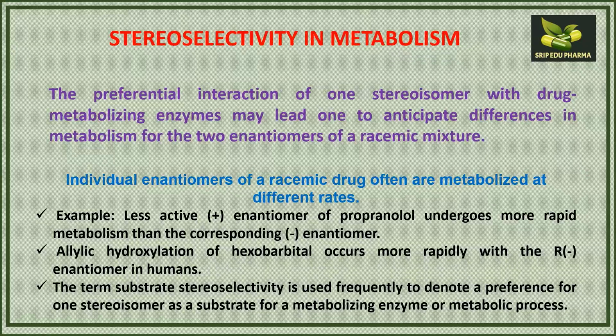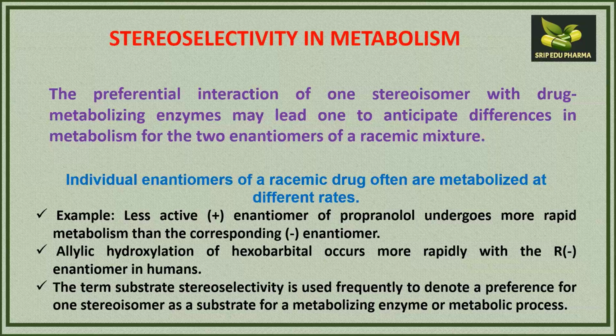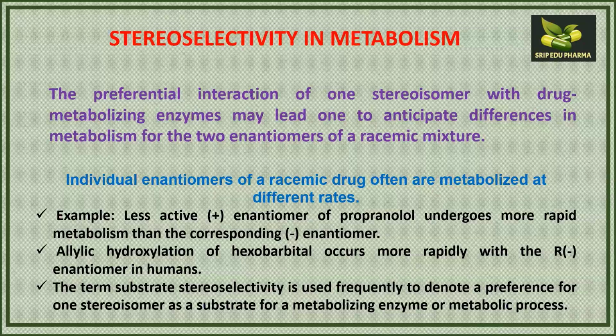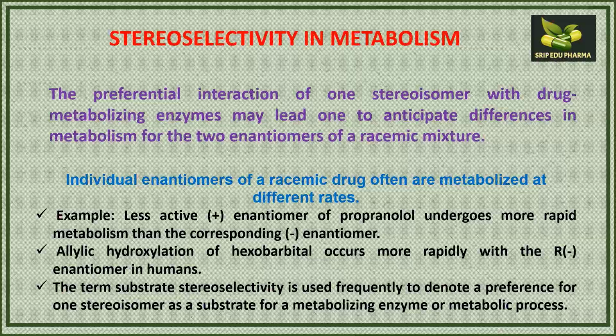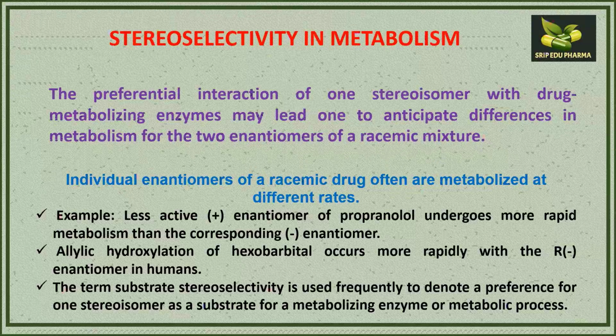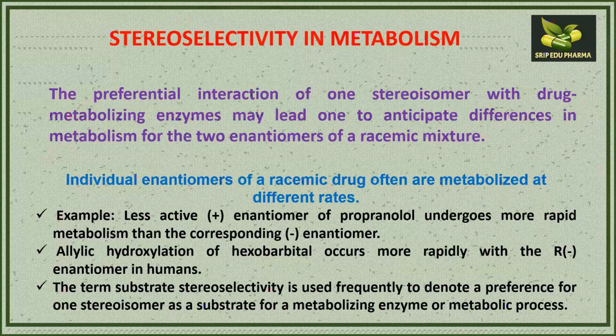Okay, so if we talk about stereoselectivity in drug metabolism, the difference in the metabolism of different enantiomers certainly occurs due to drug metabolizing enzyme interaction. It means different enantiomers have different intensity for binding with the drug metabolizing enzyme, and if the drug binds with the metabolizing enzyme, its metabolism occurs respectively.